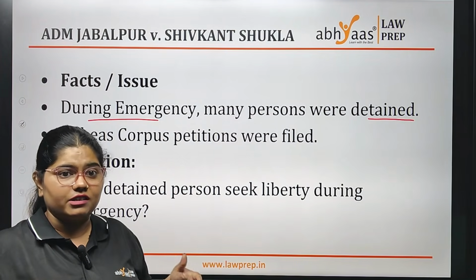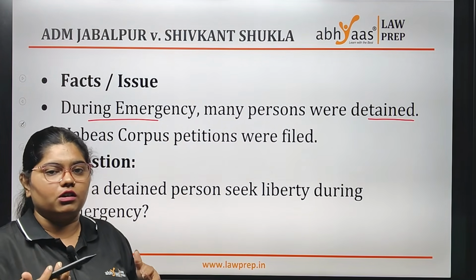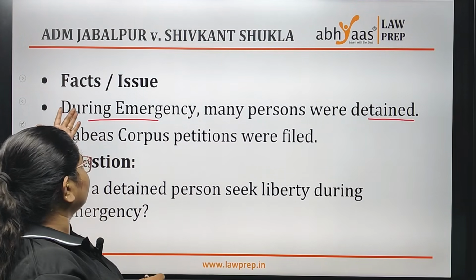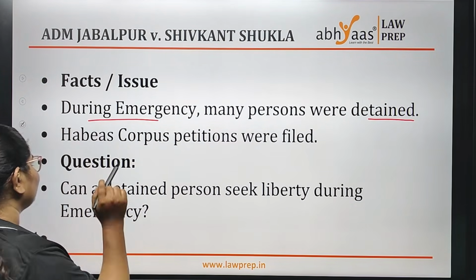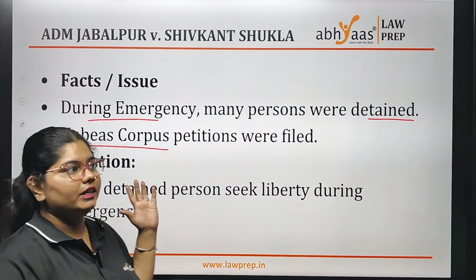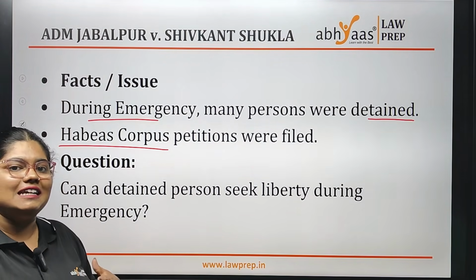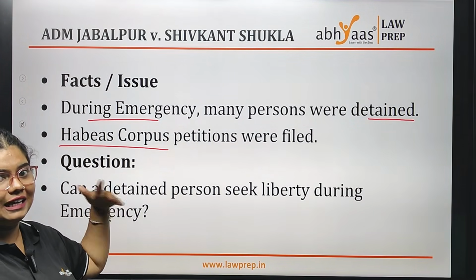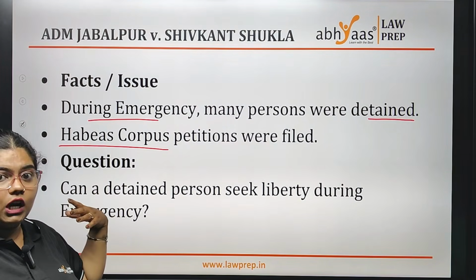Like if someone is arresting you right now, your police officer will tell you, this is your crime or this is your wrong, this is the reason we are arresting you. But whereas coming to your emergency time, many people were detained without any justification, and Shivkant Shukla filed a habeas corpus writ. What is a habeas corpus writ? Whenever you are detained, arrested or restricted without any reason or without any justification, you can file a habeas corpus writ directly to the Supreme Court or High Court. But this writ was not heard.